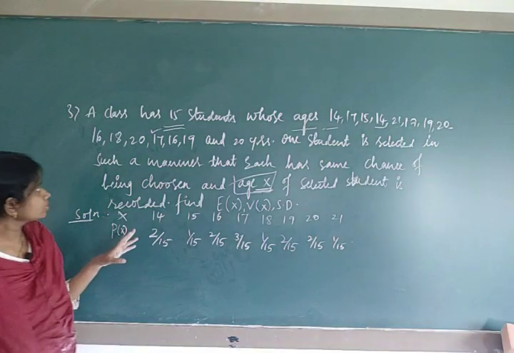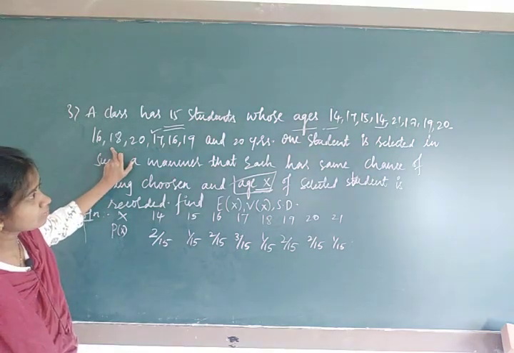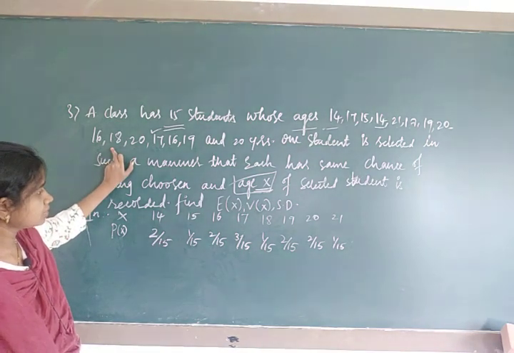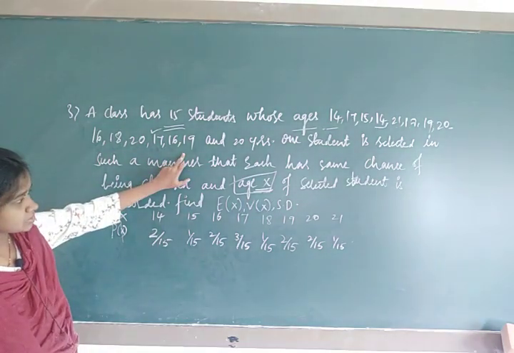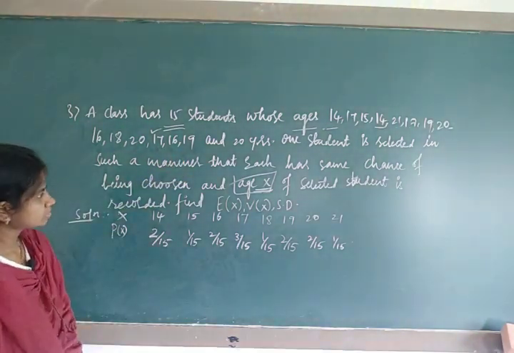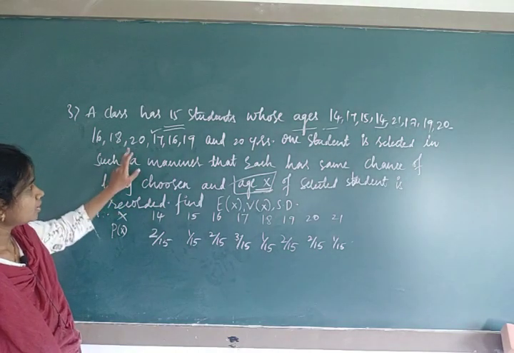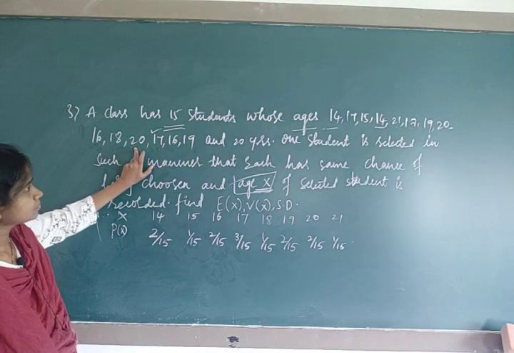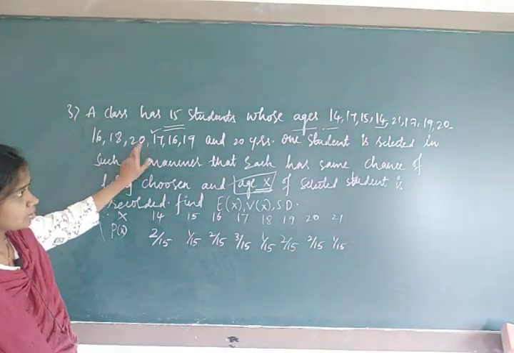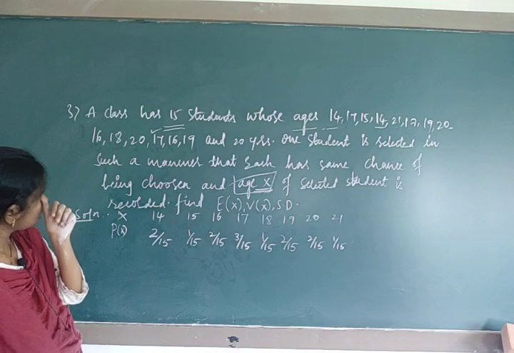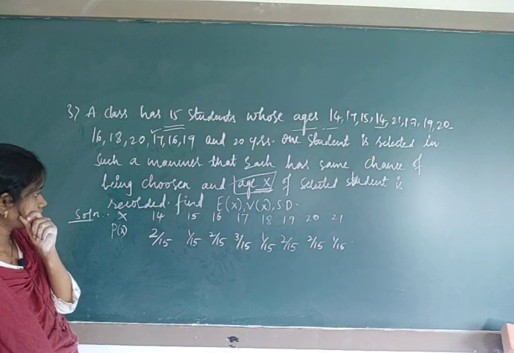Sorry, check it out. 18, we have got only once. Okay, we have written. What about 19? 19 we have got 2 times, we have written. What about 20? 20 has got 1 time here and 1 time there, it's 2 times. And what about 21? 21 we got only 1 time.